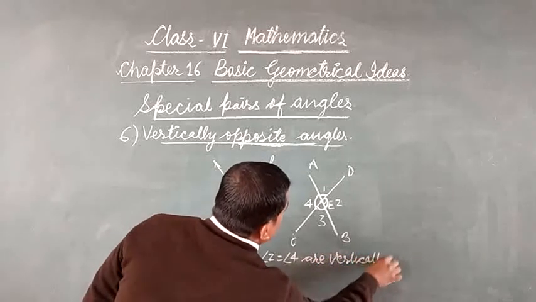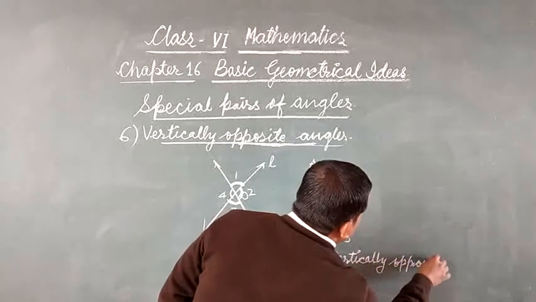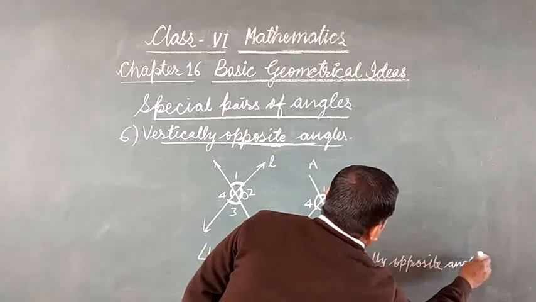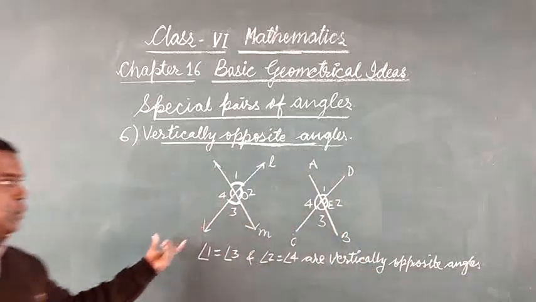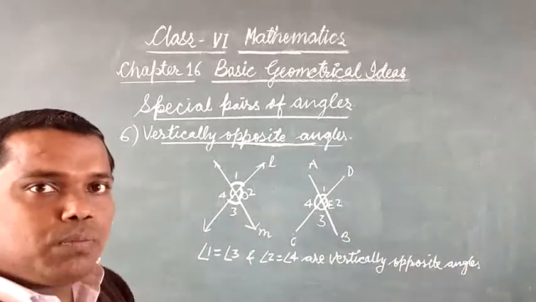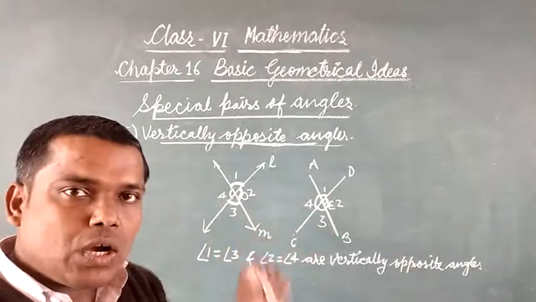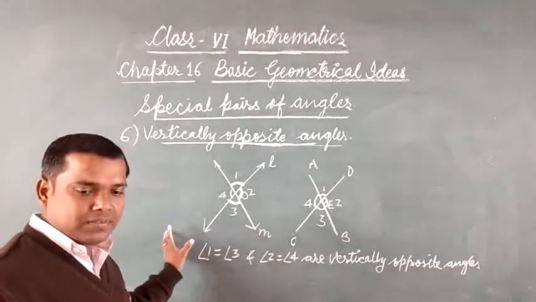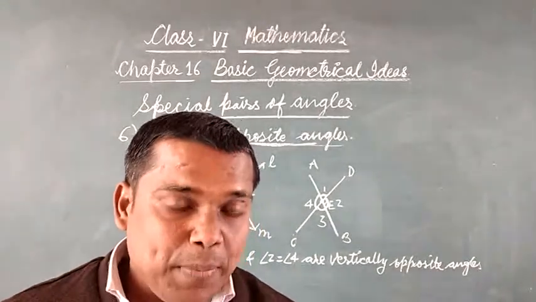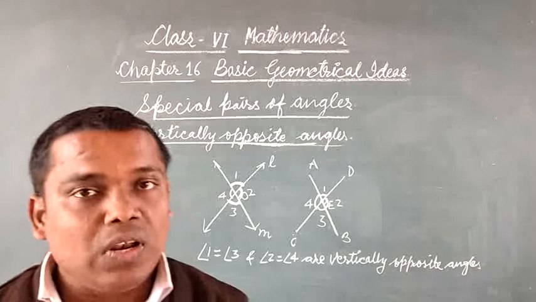These are vertically opposite angles. Vertically opposite angles means when two lines or two line segments intersect at a point, then at that point 4 angles form, and among these 4 angles there are two pairs of vertically opposite angles. So this is all about the special pairs of angles. Now I am going to discuss with you types of lines.